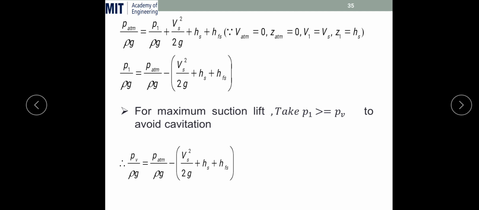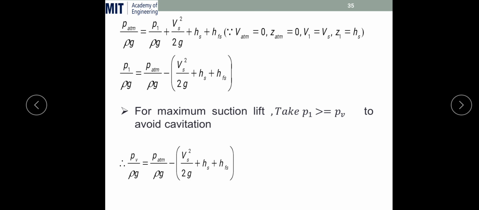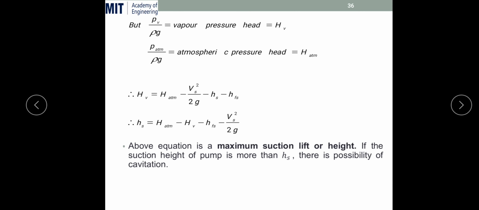Okay, so now we have to check this P1 by rho g should be lower than the atmospheric pressure head, that is P atmospheric upon rho g, but it should not be equal to or less than the vapor pressure head. So we have to put the necessary condition over here, that this particular suction or inlet pressure head should be greater than or equal to the vapor pressure. This is a limiting condition to avoid the cavitation. So we can put here P1 is equal to P vapor by rho g. So vapor pressure head is equal to P atmospheric upon rho g minus V1 square by 2g minus HS minus HFS. This is vapor pressure head HV.